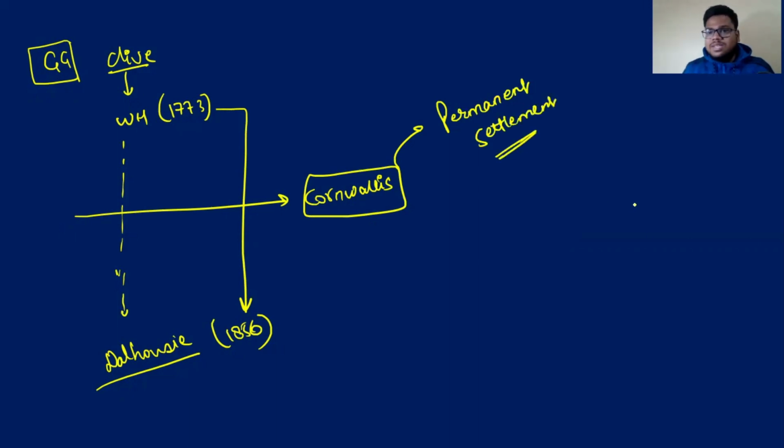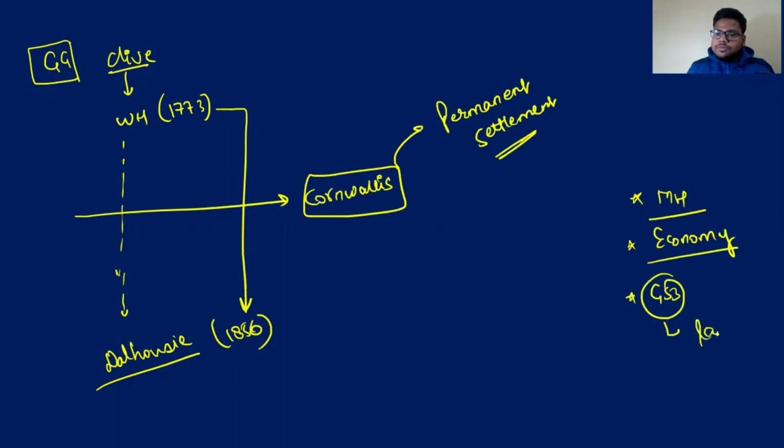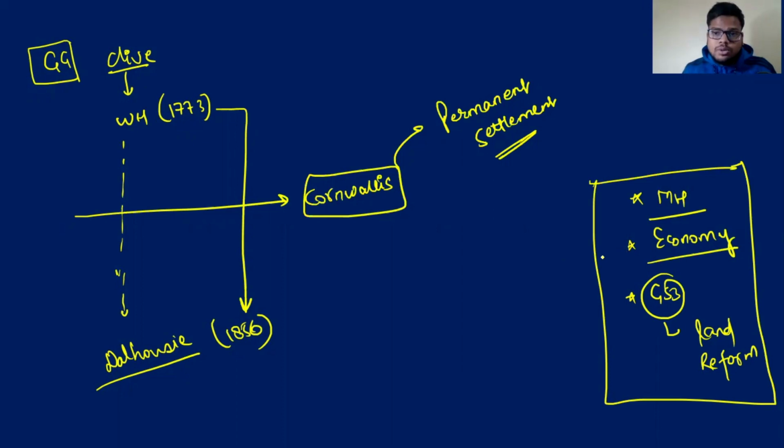These land revenue policies are very critical, and today's session in fact is one of the most important sessions in modern history. Why? Not only in modern history, but it will also be critical for you to understand economy. There is a topic in your GS3 paper, that is land reforms. So the idea of what these land reforms taken in the times of the Britishers were is also important, as the base has been set from this particular session. In that regard, today's session becomes very, very important, and so many questions are being formed.